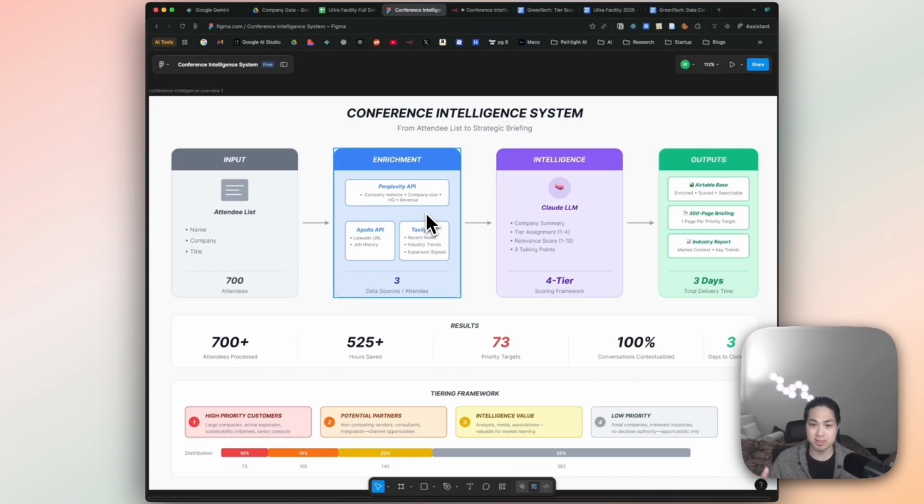I connected to Perplexity API, which creates a connection to web search and pulls relevant information about each of these companies. So here I pulled very basic information. I looked at the company website, and I pulled company employee size, headquarters, revenue, all the basic stuff that you want to know about a company without having to do that manual search on Google or something like Crunchbase.